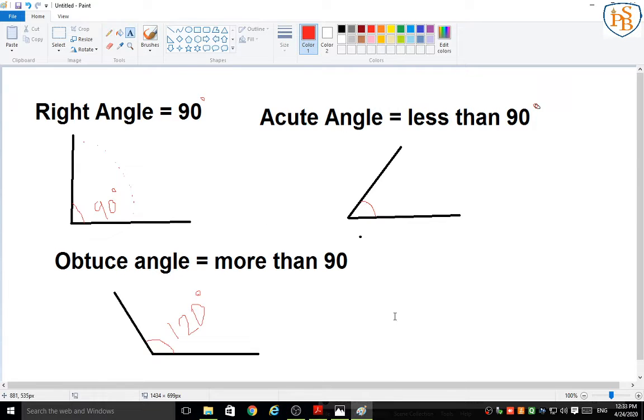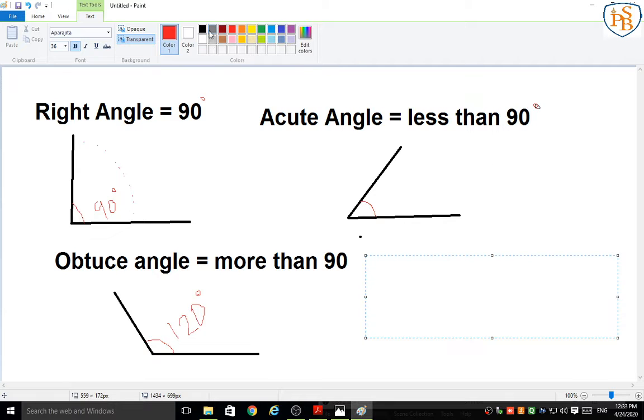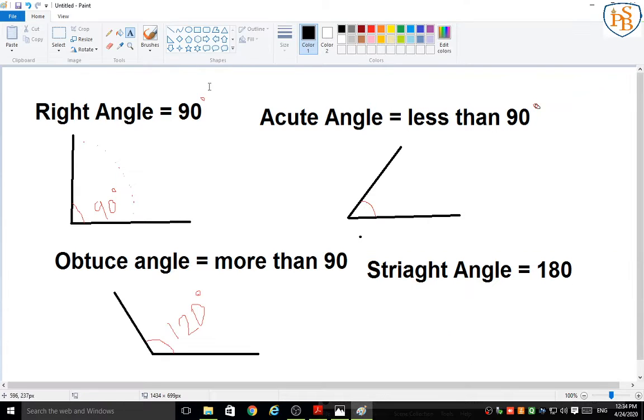After obtuse angle, we have one more angle. The name of the angle is straight angle. Straight angle means the straight angle is 180 degrees. Okay, you can see the straight angle like this here. In this chapter we don't have the straight angle.